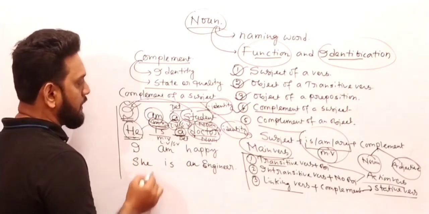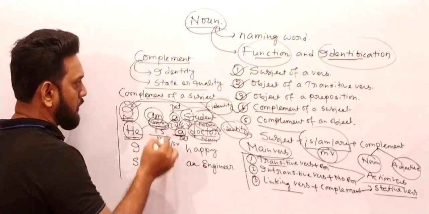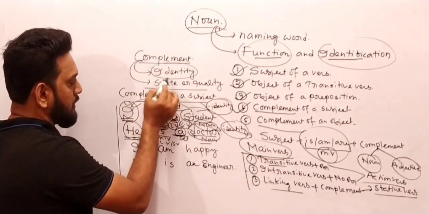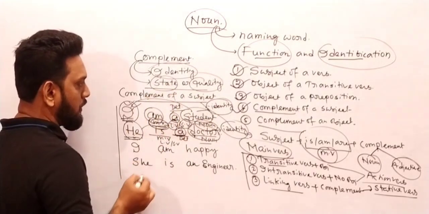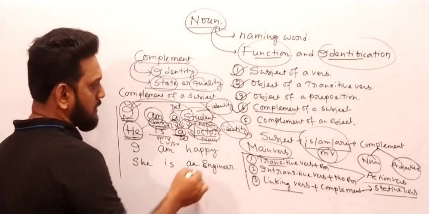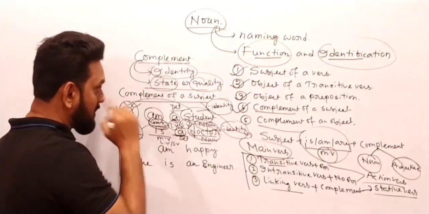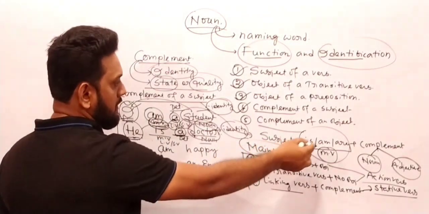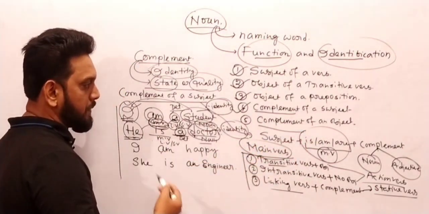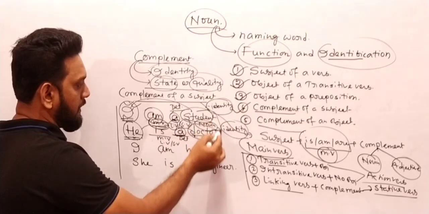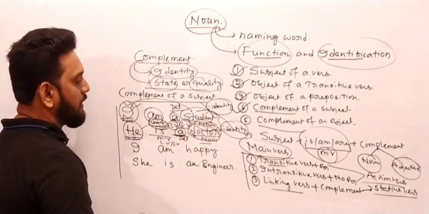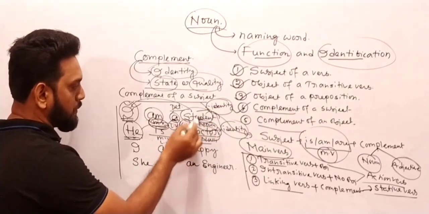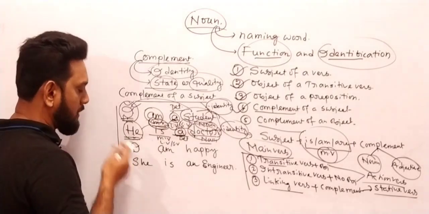I am happy. So what does complement mean? Complement always talks about the identity of the subject, or the state, or the quality of the subject. So the fourth one, complement of a subject, means it must have the subject plus "is" or verb plus complement, and the complement must always be a noun or adjective. So in both examples I have written the noun form. Yes or no? And both talk about the identity of the subject.